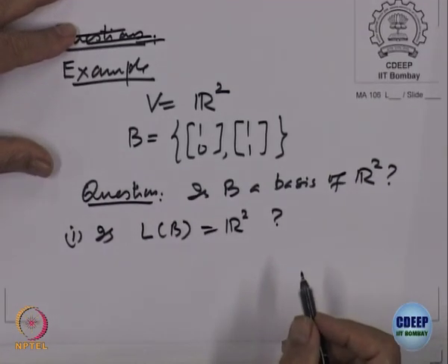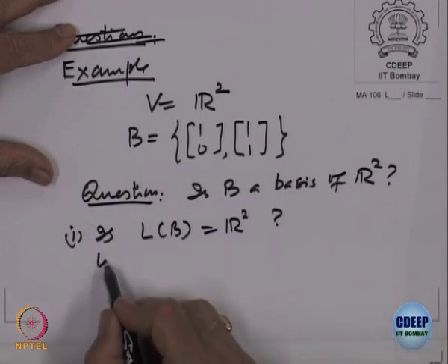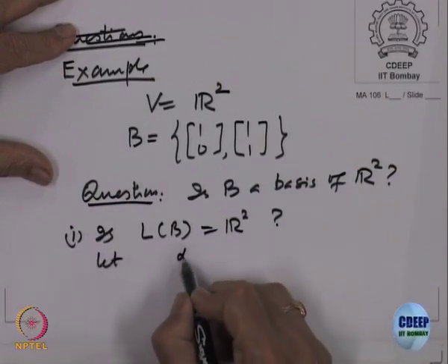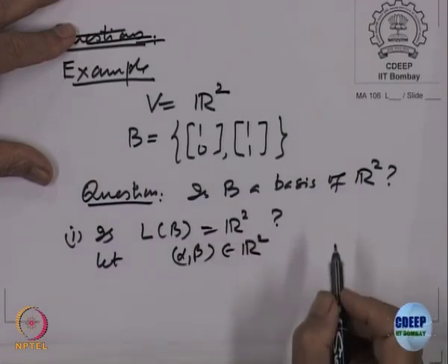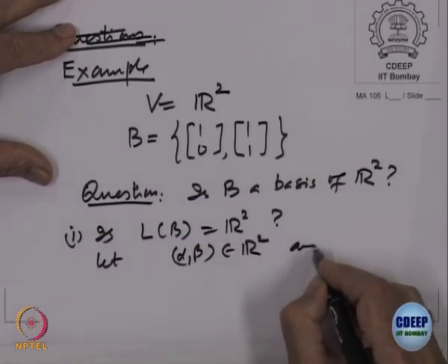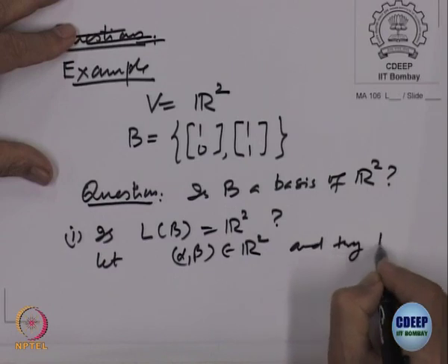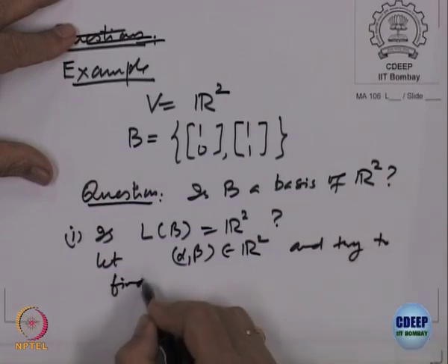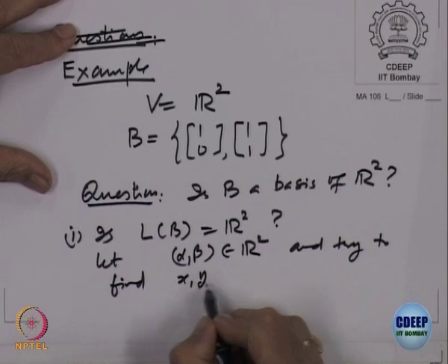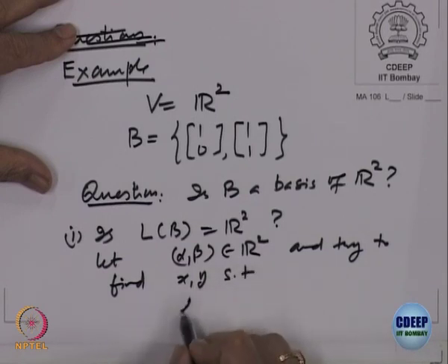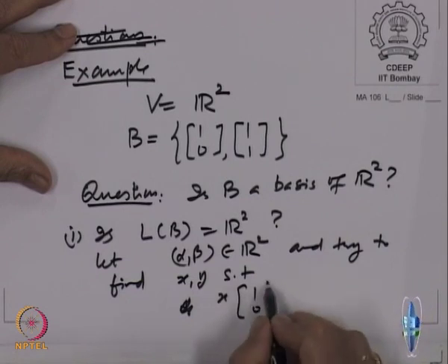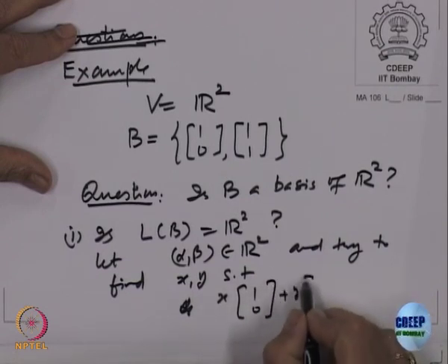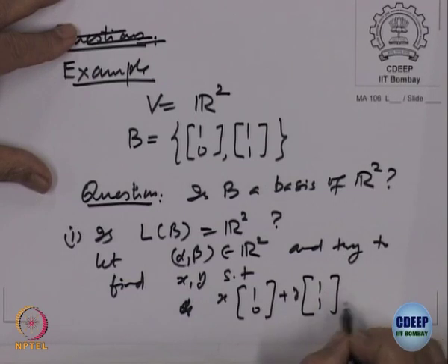That is the question. So, let us take alpha and beta belonging to R and try to find x and y such that x of 1 0 plus y of 1 1 is equal to alpha beta.